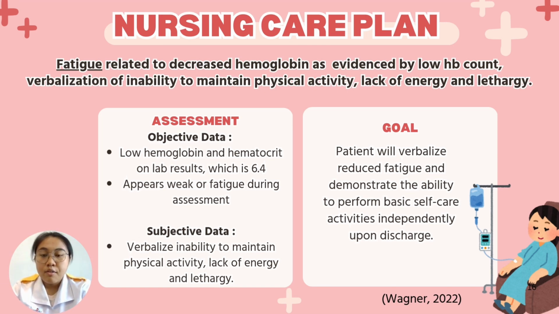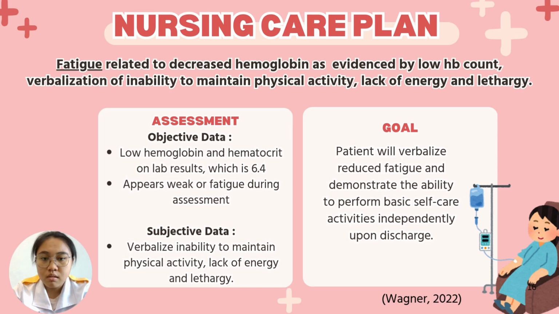Nursing care plan. Fatigue related to decreased hemoglobin as evidenced by low hemoglobin count, verbalization of inability to maintain physical activity, lack of energy and lethargy. Assessment. The objective data is low hemoglobin and hematocrit on lab result, which is 6.4.